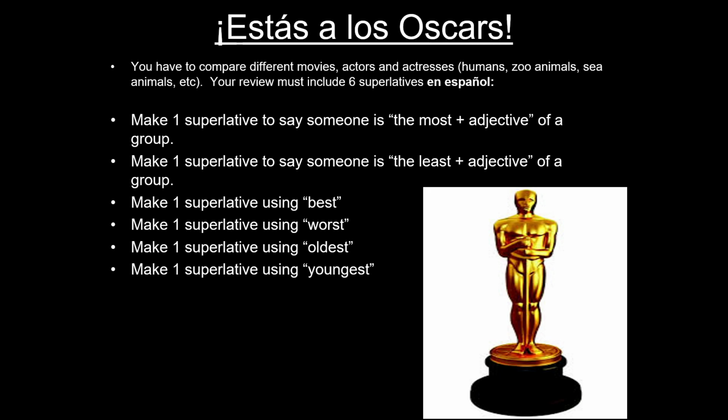All right? So one superlative to say the most and give me an adjective of a group. One superlative to say the least adjective of a group. Okay, one superlative using best, one using worst, one using oldest, and one using youngest. Again, all dealing with movies or actors. Okay, so you've got 1, 2, 3, 4, 5, 6 sentences, all superlatives to turn in.